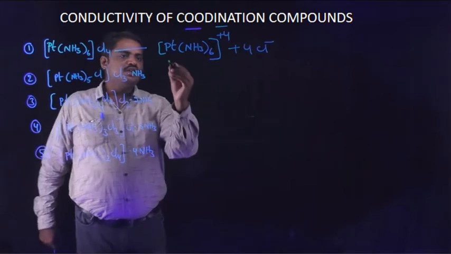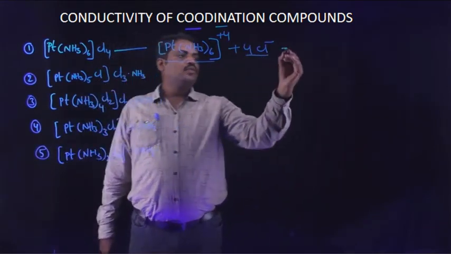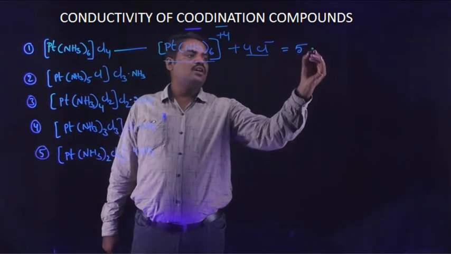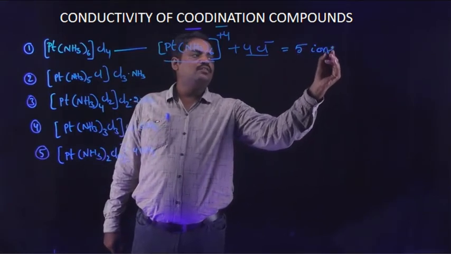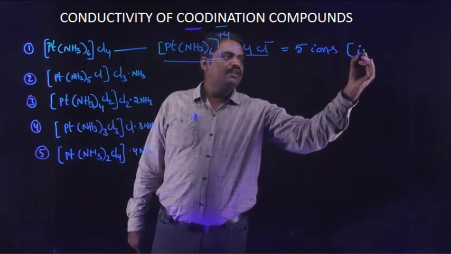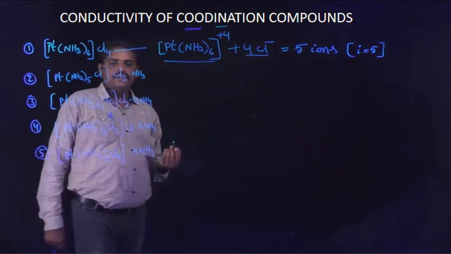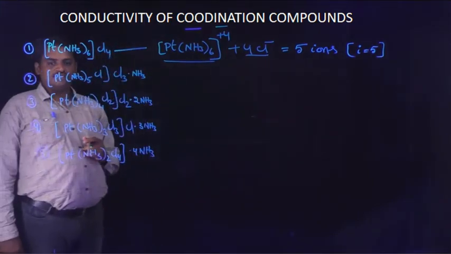This is 1 ion, this is 4 ions. Totally 5 ions are present. Means the i value is equal to 5.